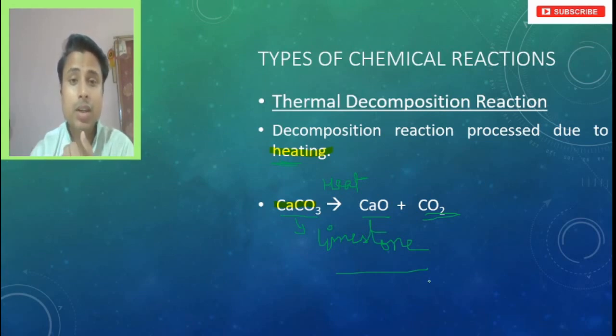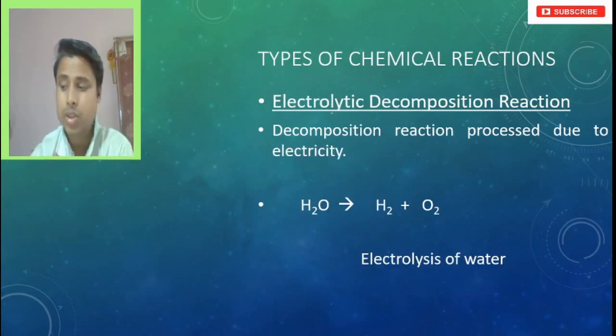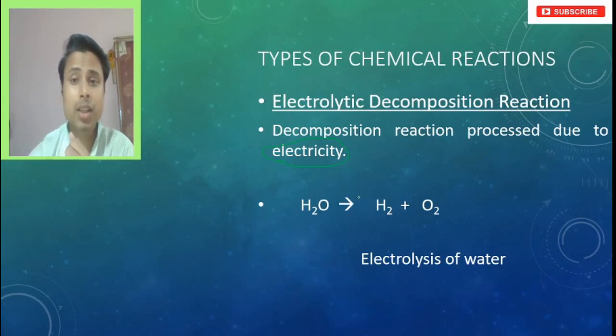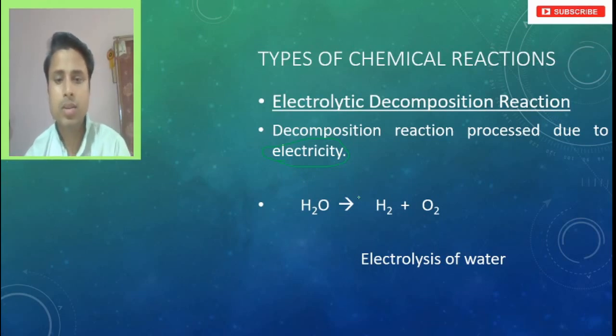Next we will see the electrolytic decomposition. What is happening in electrolytic decomposition? Electricity is required. So in presence of electricity, the breaking down of a single product is taking place. I'll just show you an example of how this works.